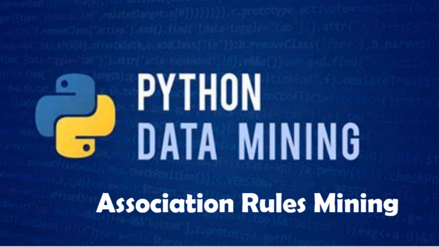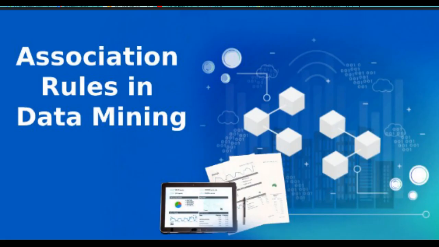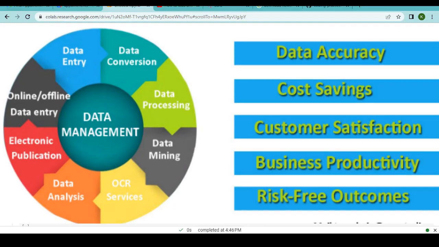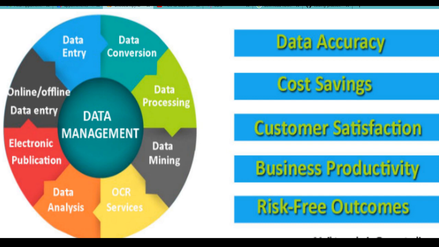In this video, we are going to discuss data mining, and more specifically, association rule mining using the Apriori algorithm. Now, data mining has become so common, and it is one of the most explored areas by data scientists. The reason data mining is so common is because it enables us to unearth patterns from data. And once we unearth these patterns, we can generate some insights.